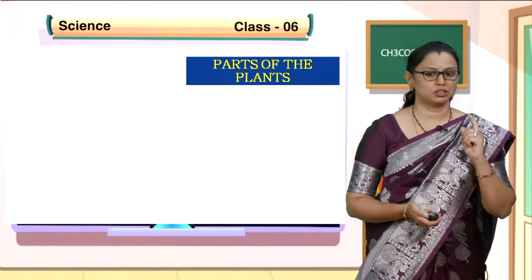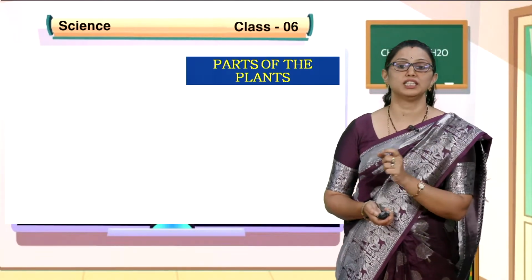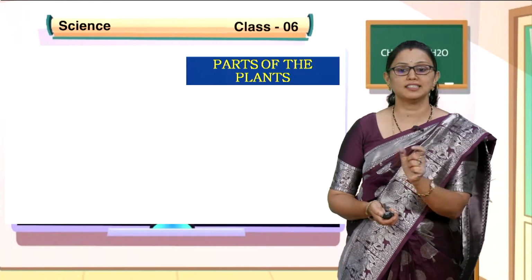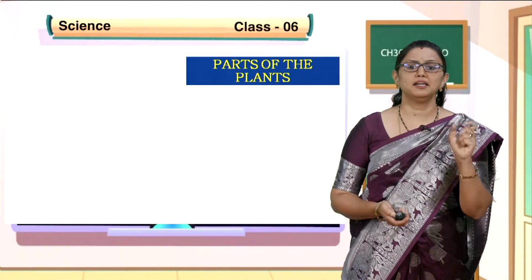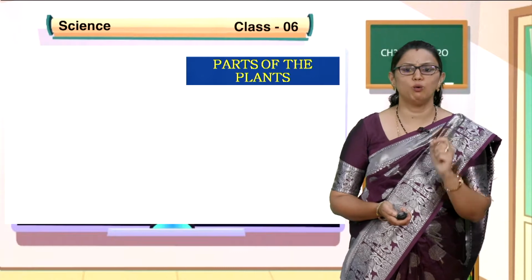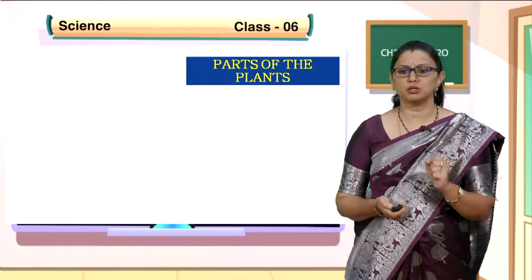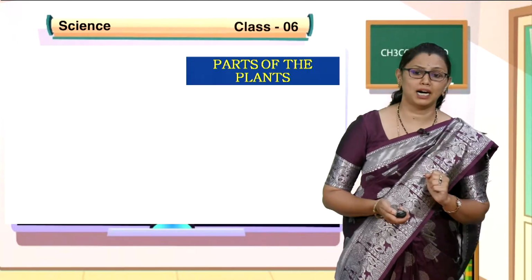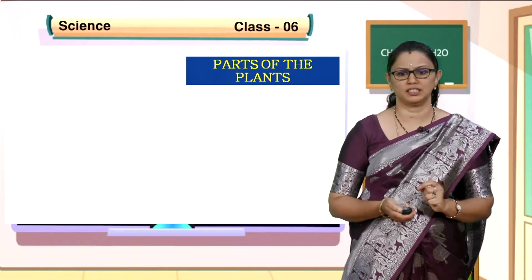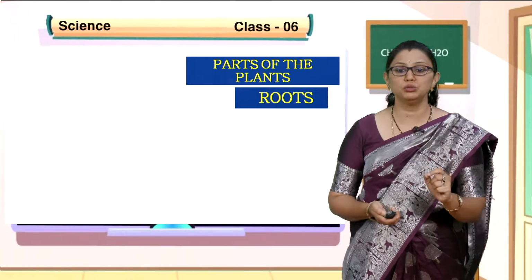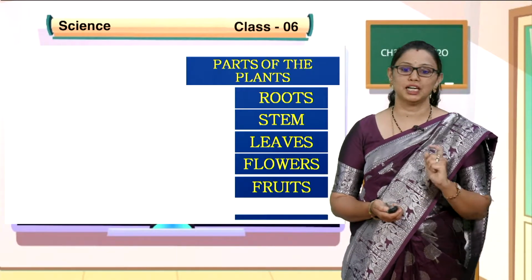What is the process? You have learned it, children, in class 5. By using a process called photosynthesis. Photo means light, synthesis means preparation. Using light, which light? Sunlight. Using sunlight, plants have the ability to prepare their own food. So that is why they are called producers. And what are the parts of plants? You have seen plants, children. The parts of plants are roots, stem, leaves, flowers, fruits and seeds.